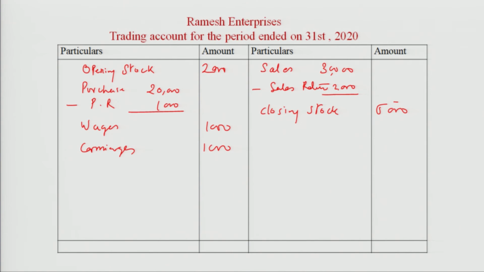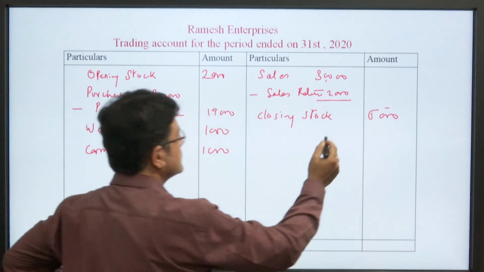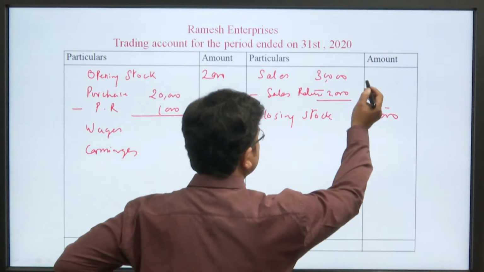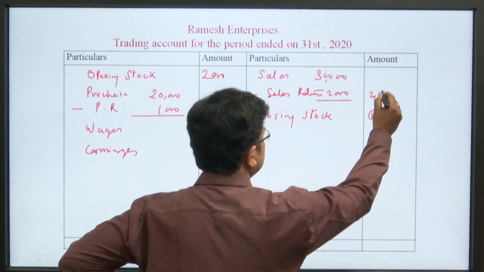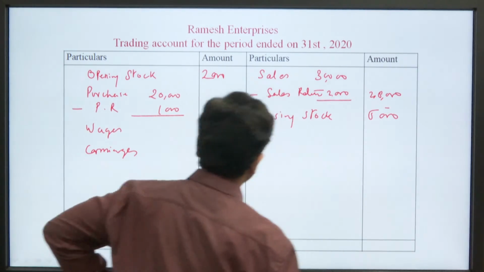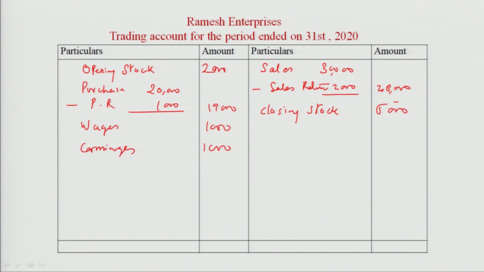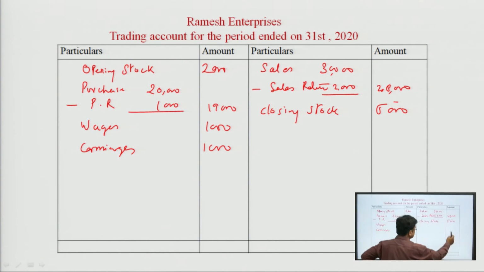So, my dear students, we put some data here. Now, 20,000 minus 2,000, 18,000 plus 1,000, 19,000. 30,000 minus 2,000, 28,000. This total seems to be large. So 28,000 plus 5,000, 33,000.